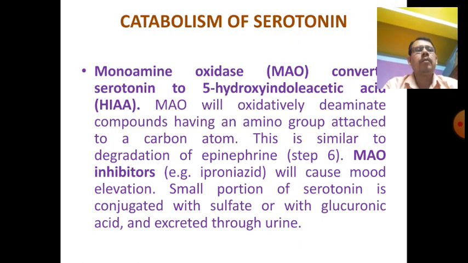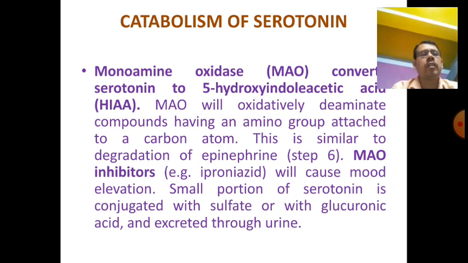Now the catabolism. Monoamine oxidase, MAO, converts serotonin to 5-hydroxyindoleacetic acid, which is a very essential component for the drugs discussed in your later class. MAO oxidatively deaminates compounds having an amino group attached to a carbon atom, similar to the degradation of epinephrine, and MAO inhibitors such as iproniazid, which is a drug, cause mood elevation.